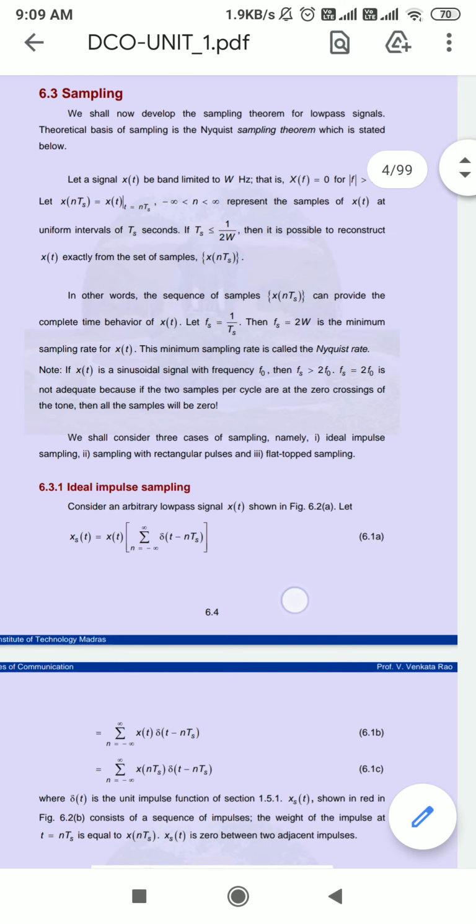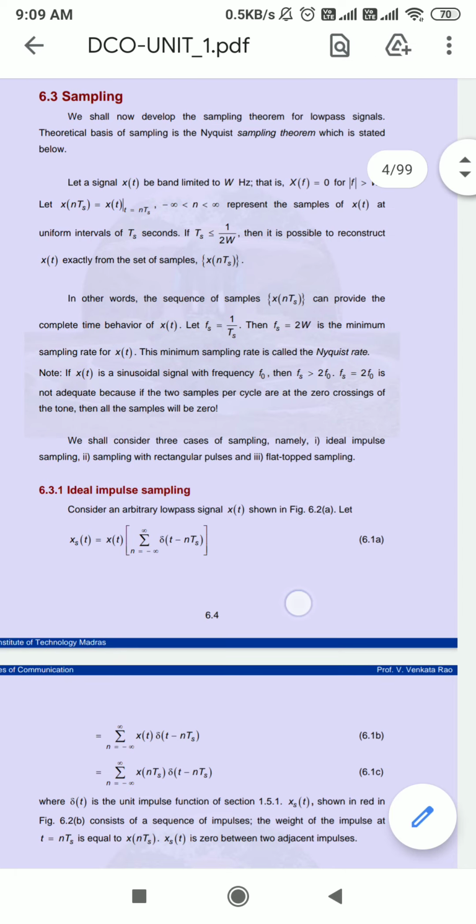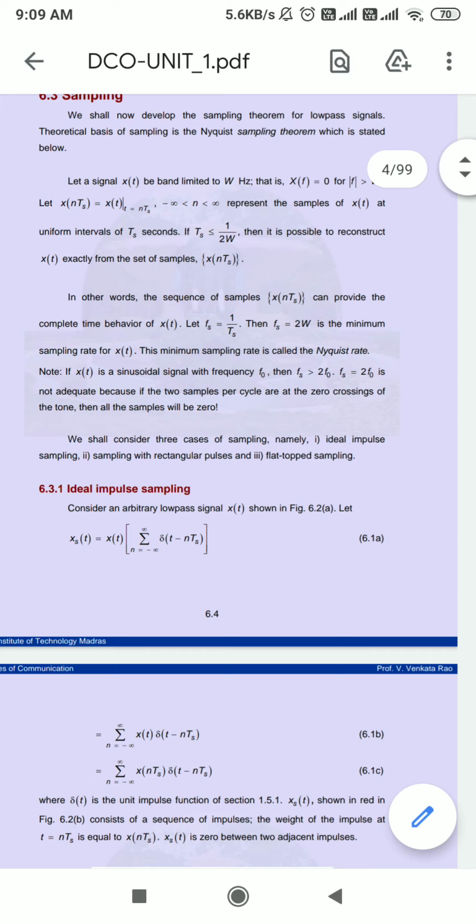What we are saying is we will require the time to be less than or equal to 1 over 2W. So we can reconvert that in the form of frequency. Your equation becomes: you can reconstruct the signal when the frequency is greater than 2W. This theorem we call the sampling theorem.